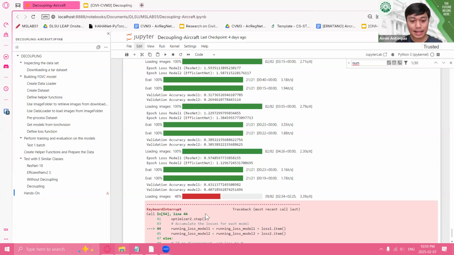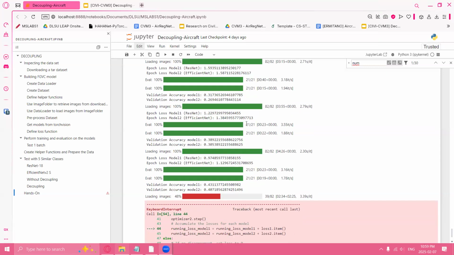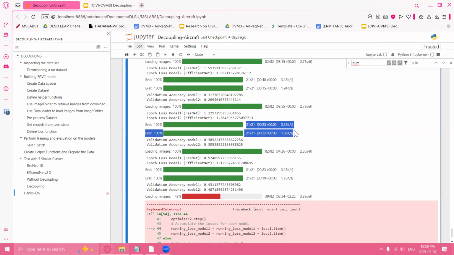So yeah, let's go back to Kate. Can you talk about your model now? Well, for now, I'm going to pause muna since nag-lag na po yung Zoom ko due to low memory.